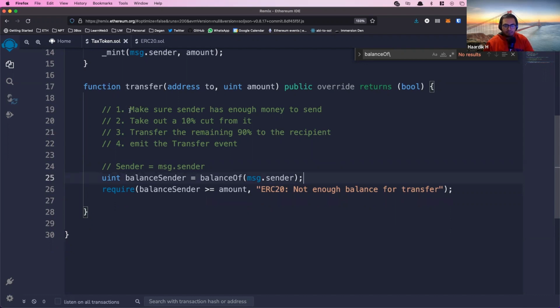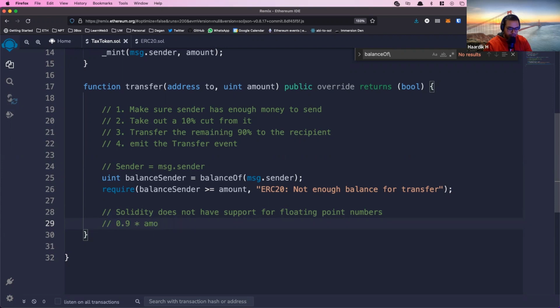So yes, the first part is done, right? We make sure that the sender has enough money to send. Now for the second part, we take out the 10% cut. We need to calculate how much money is left over after the cut has been taken out, which is 90% of the amount. Now, one thing to note is Solidity does not have support for floating point numbers, i.e., you cannot do 0.9 times amount.